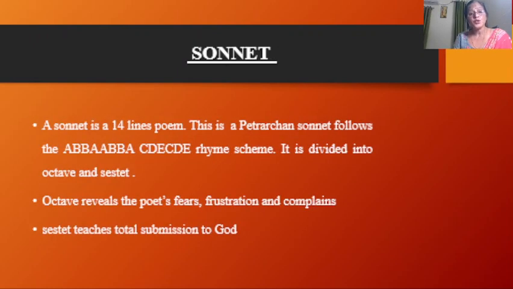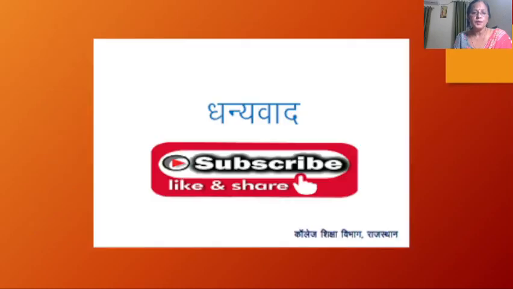Sonnet. A sonnet is a 14-line poem. This is a Petrarchan sonnet, which follows the ABBA ABBA CDE CDE rhyme scheme. It is divided into octave and sestet. The octave reveals the poet's fear, frustration, and complaints. The sestet teaches total submission to God. These are the literary devices used in the poem.